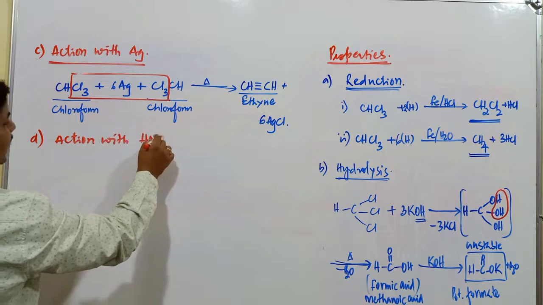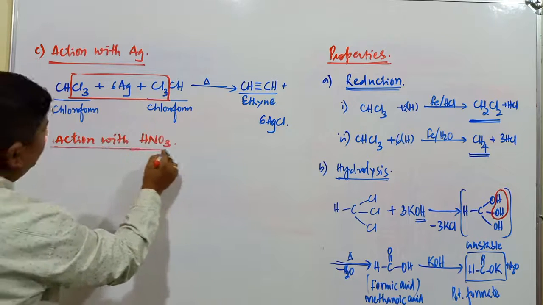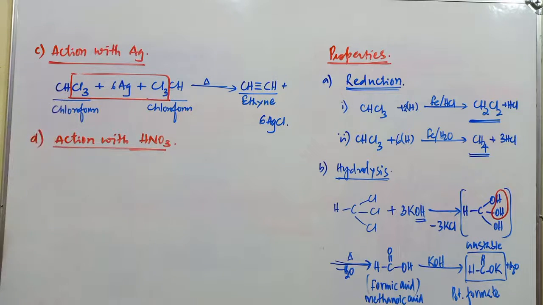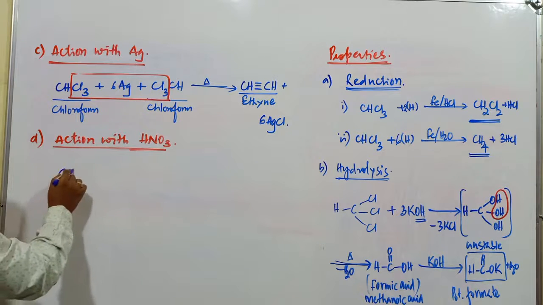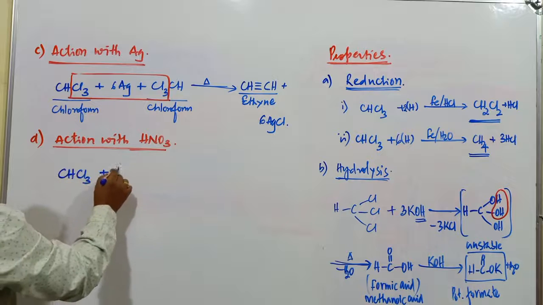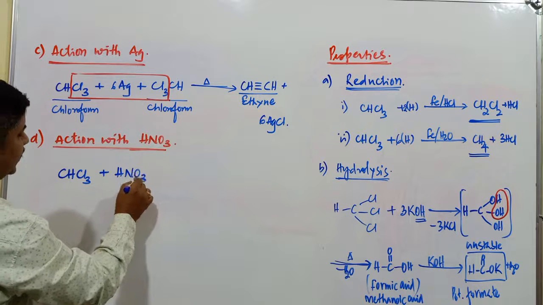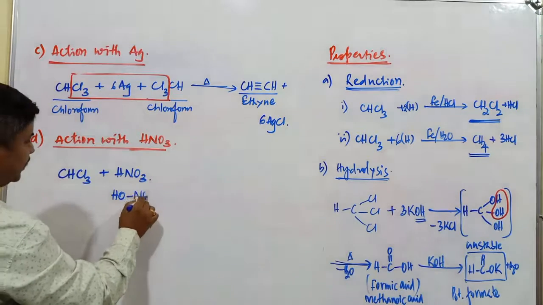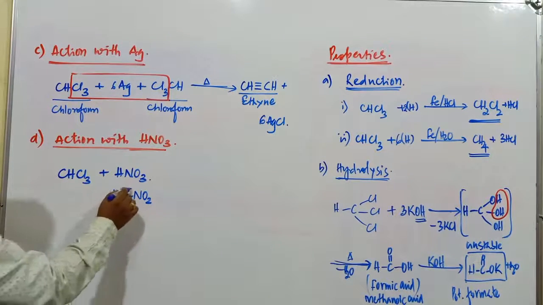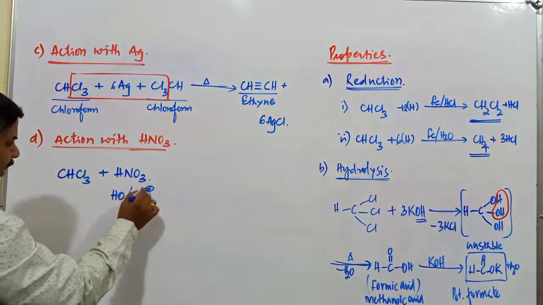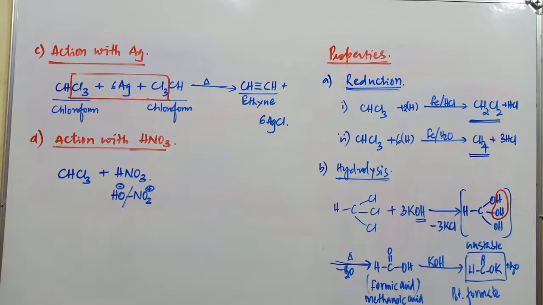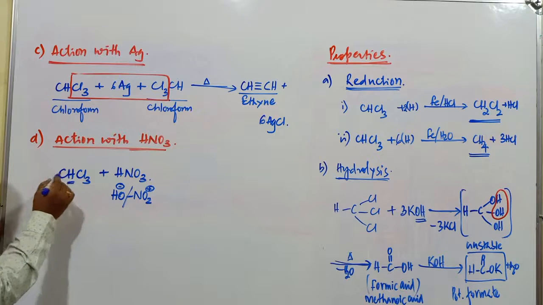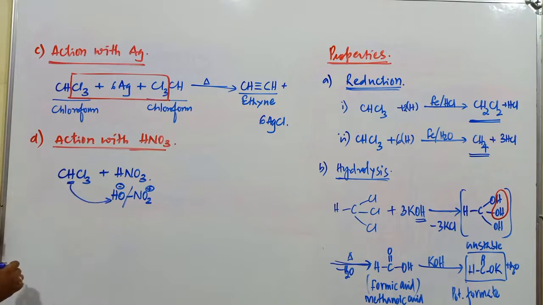Next one, action with nitric acid, HNO3. What is the compound obtained when chloroform reacts with nitric acid? CHCl3 plus HNO3. HNO3 can be represented as OH and NO2, usually NO2 plus and OH minus. Now in CHCl3, this proton combines with this OH minus ion.